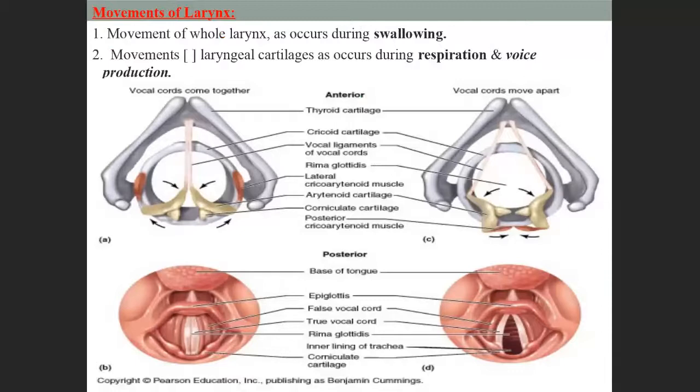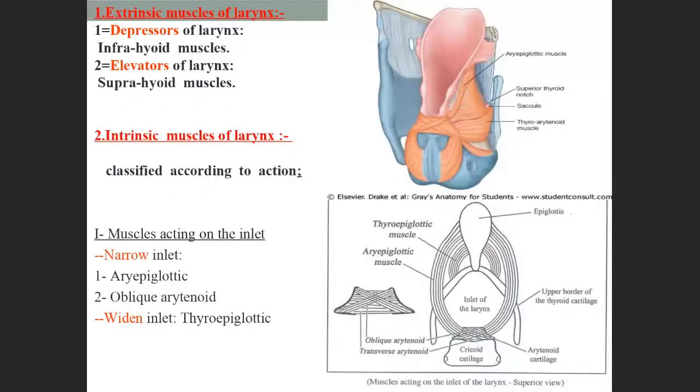So now you will leave all those slides and we come directly to the extrinsic muscles of the larynx. Here you should remember which muscles help with depression of the larynx and which muscles help with elevation of the larynx. And there is another group of muscles, the intrinsic muscles.